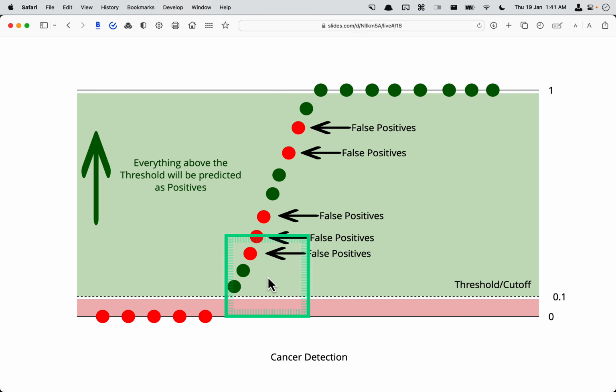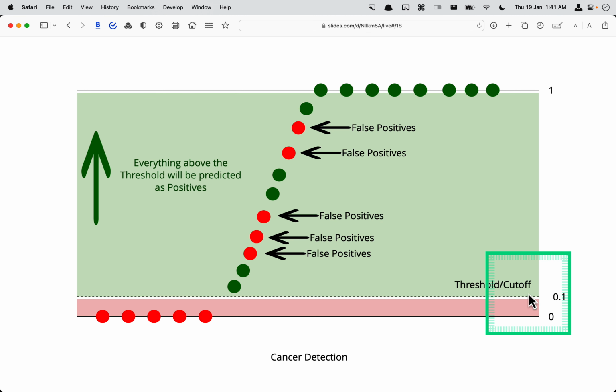But in some cases, depending on the domain, as I mentioned, for example cancer detection, we would like to have a very low threshold or cutoff. Instead of going with 0.5, we will say it is better to have 0.1. It depends on which domain we are working with. It's okay to have false positives, because a person can do an extra test to make sure that's not true.